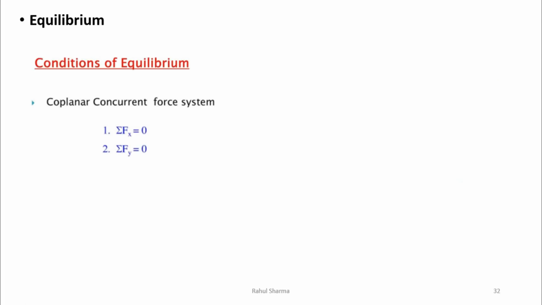We have a few conditions of equilibrium. Let's say the applied force system is a coplanar concurrent force system like this. Then we say summation of Fx is 0 and summation of Fy is 0. We apply this condition of equilibrium a number of times. Here we only use the forces, we never use moment of force. Why? Because all the forces pass through the same point, so there is no perpendicular distance between the line of action of the force and the pivot point, so there will not be any moment of force.